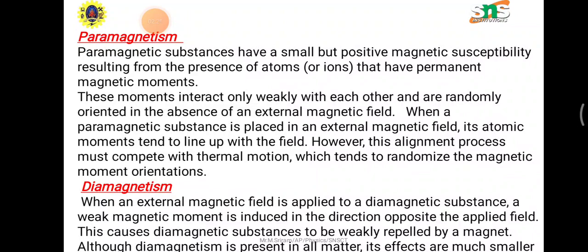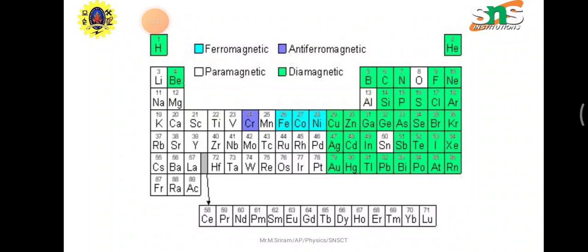In these materials there is an even number of electrons, and the electrons which spin in two opposite directions are almost equal, so they cancel out and the net magnetic moment is zero. So they do not have any permanent magnetic moment or dipoles in the absence of an external magnetic field.